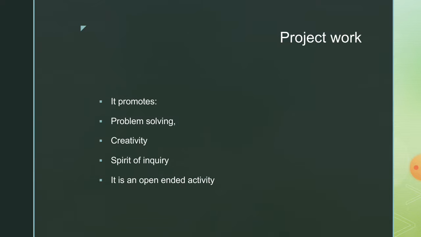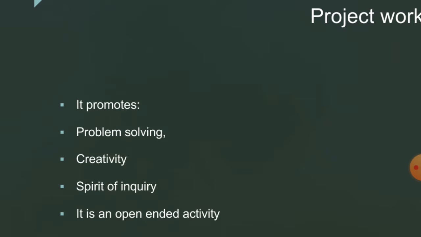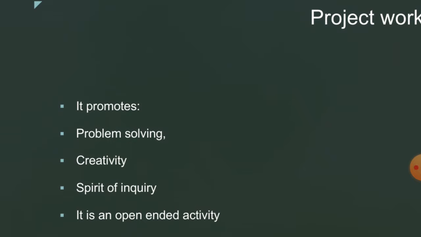What are the advantages, how the project work is helpful to the learner? You know already. Let me explain. It promotes problem solving skills. Already we have discussed all these things in the previous classes. Let me recall once again. It promotes problem solving and the creativity of the learner, and it enhances the spirit of inquiry in the field work, and we can say it is an open-ended activity.